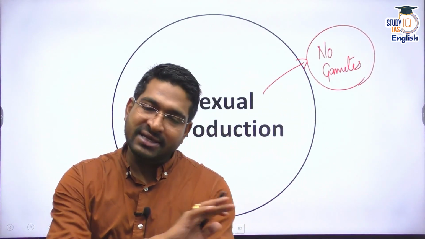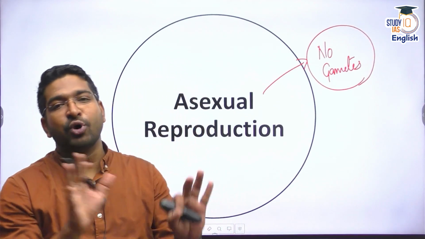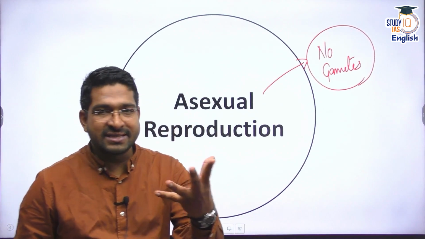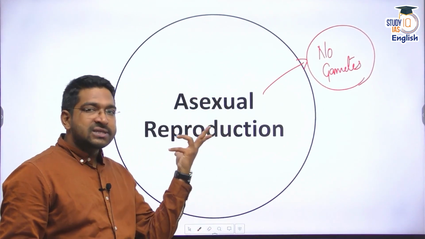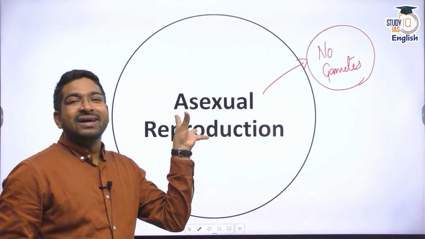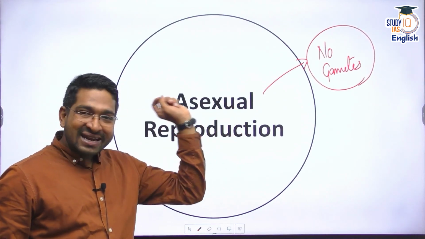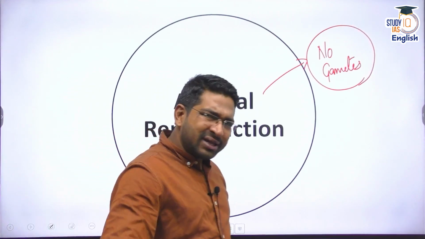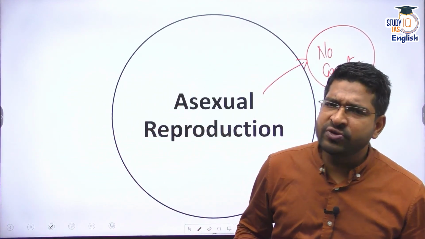There are no sex cells involved. Without the involvement of gametes or sex cells, if there is reproduction, it is called asexual reproduction. That means sexual reproduction is where there are gametes, where there are sex cells. That's the basic definition. Now, what are the types of asexual reproduction and where do we find them?